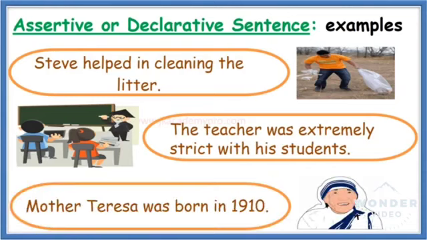In the third example, Mother Teresa was born in 1910. This sentence is giving us some information about Mother Teresa. So, we notice that all the sentences are stating something or telling us something or informing us about something. So, all these sentences are assertive or declarative sentences and they all end with a full stop.